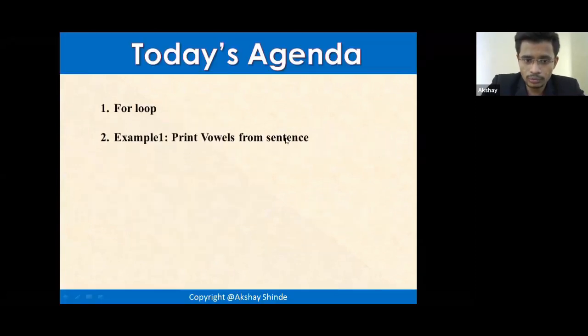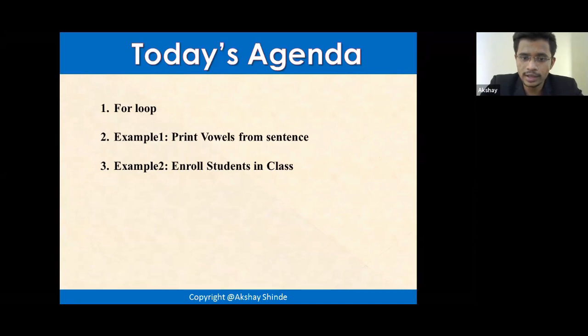We are going to learn the for loop. We are going to do some actual hands-on, which will help us to print the vowels from a sentence. And then this is something which I personally added, so we'll enroll some students in a class. That will be quite interesting.